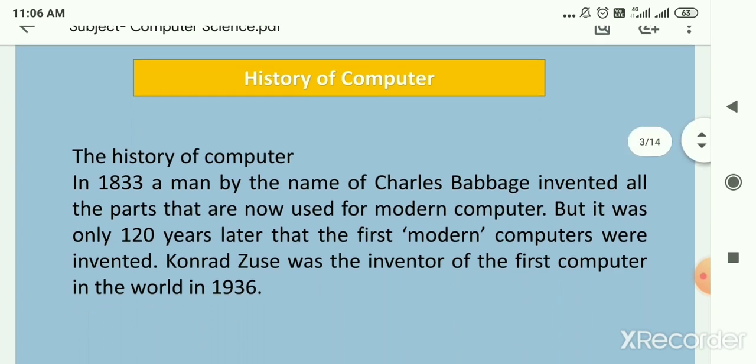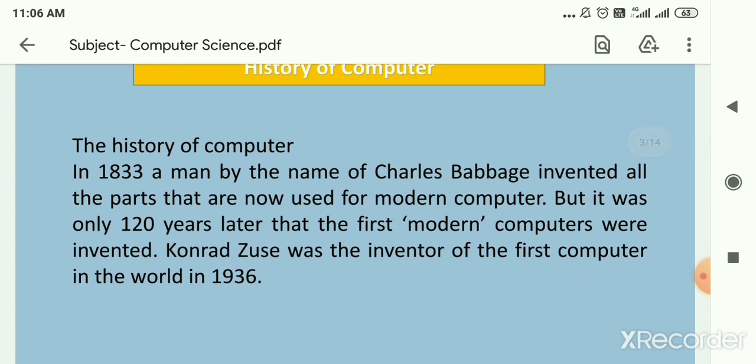In 1833, a man by the name of Charles Babbage invented all the parts that are now used for the modern computer. But it was only 120 years later that the first modern computers were invented. Conrad Zuse was the inventor of the first computer in the world in 1936.